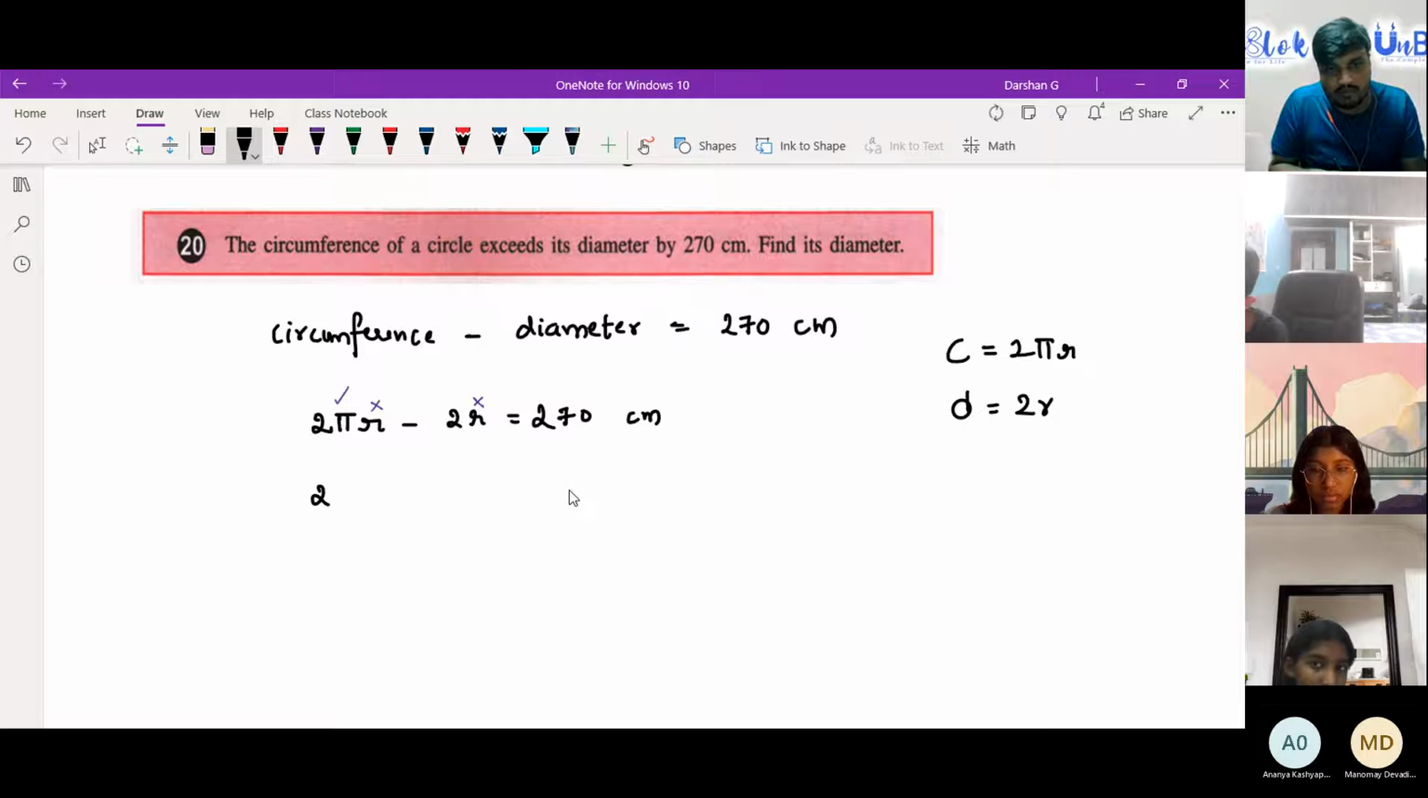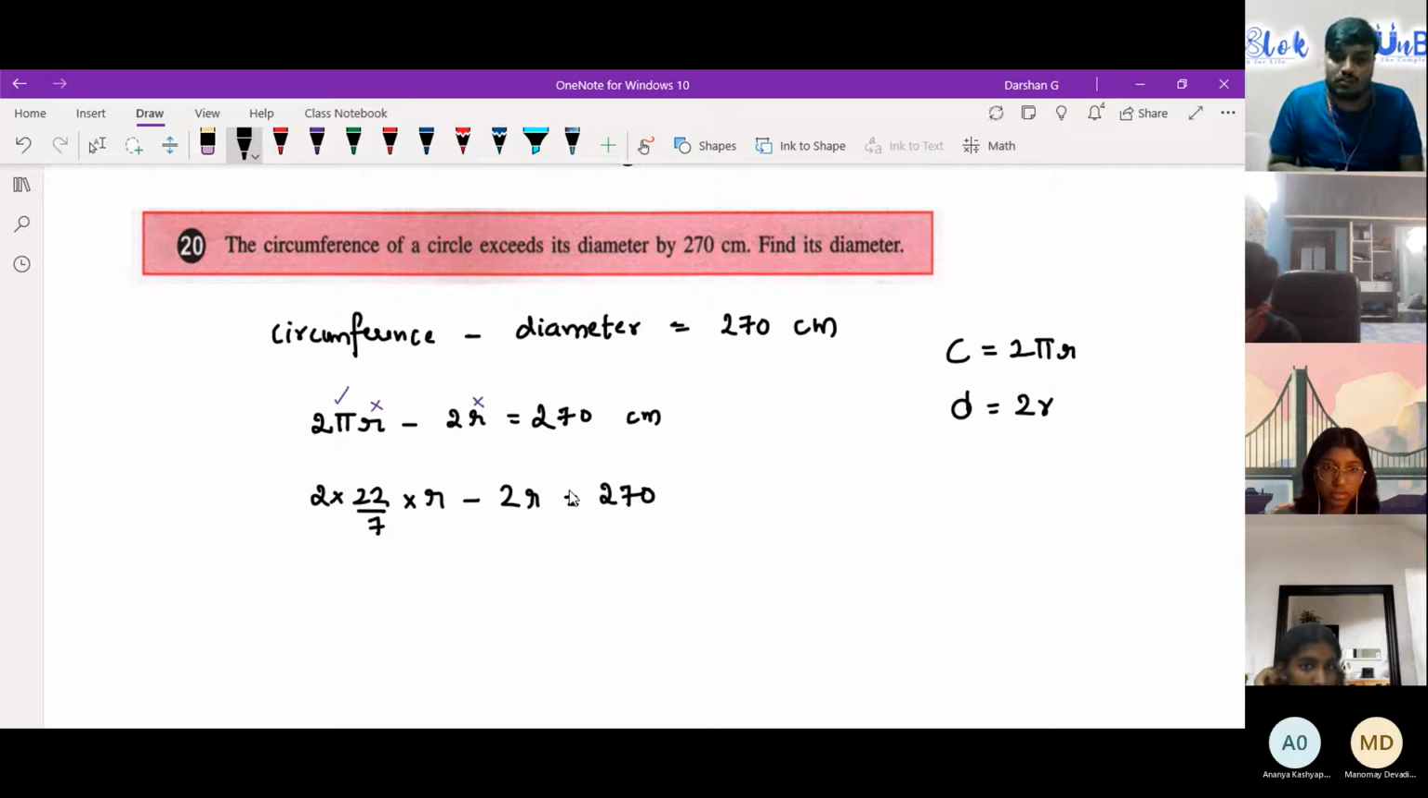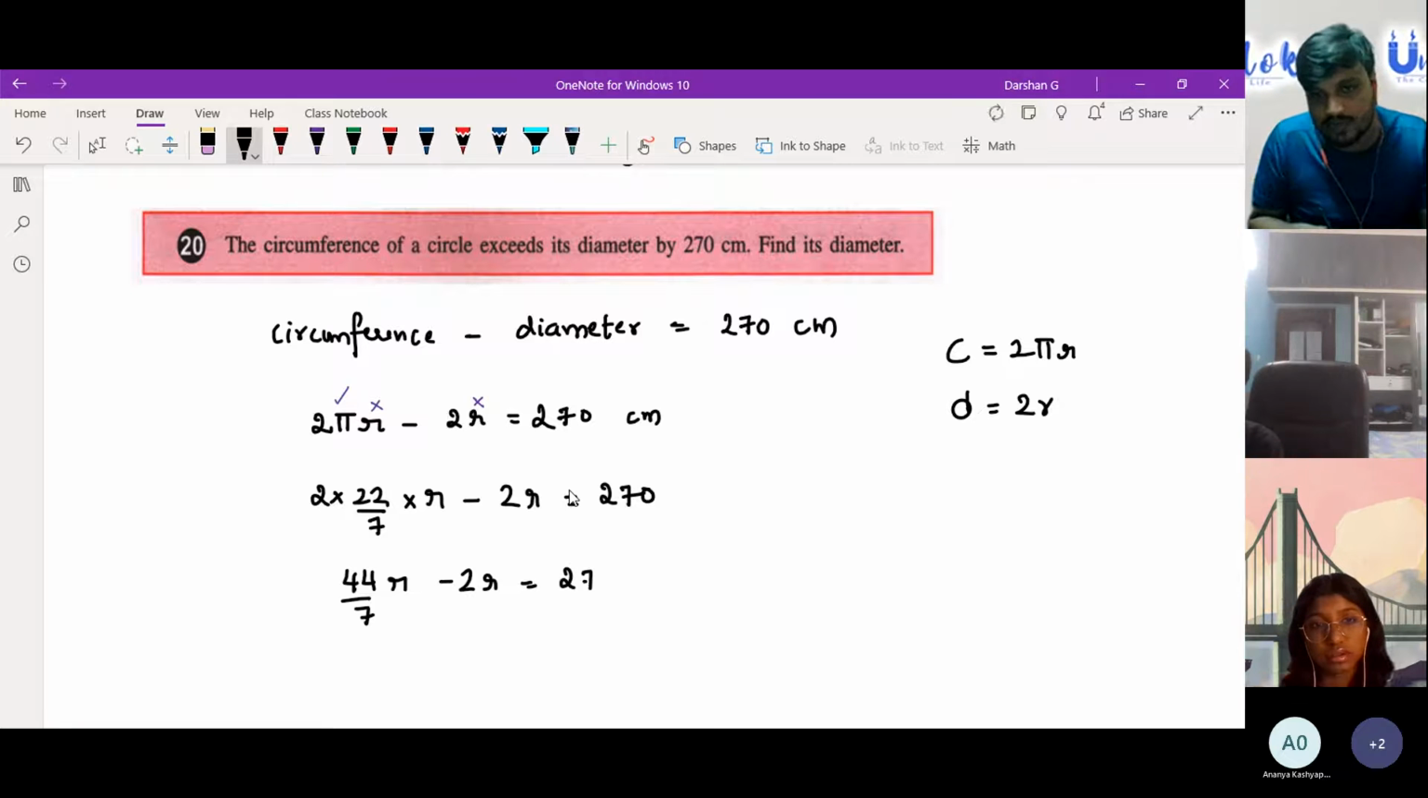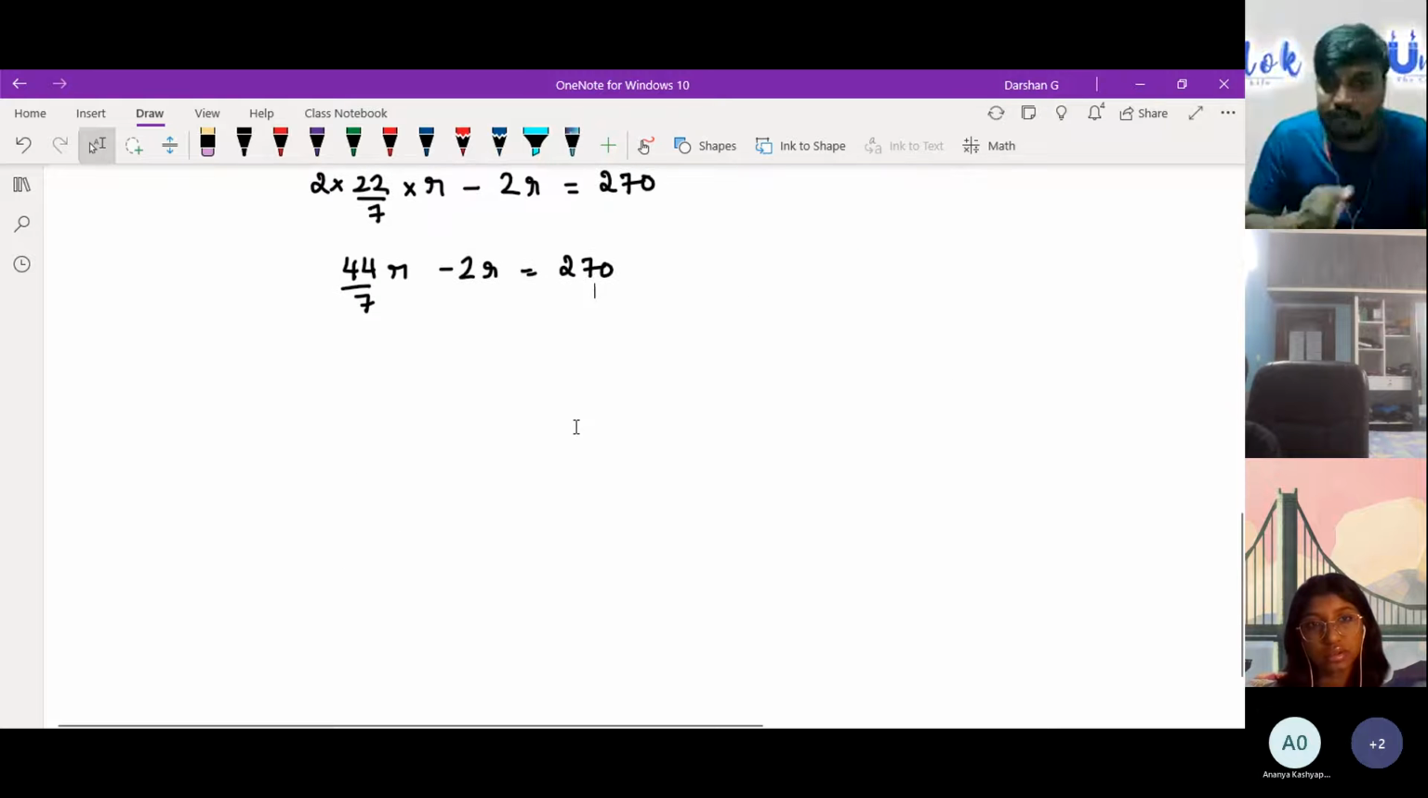So it will be 2 times 22 by 7. I'll be using 22 by 7 into r minus 2r equals 270. Now how to solve this? So I can simply write it as 44 by 7. 44 by 7 into r minus 2r equals 270. Now I have to take the LCM.